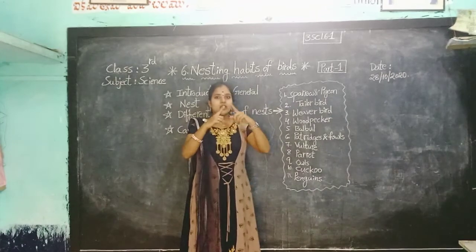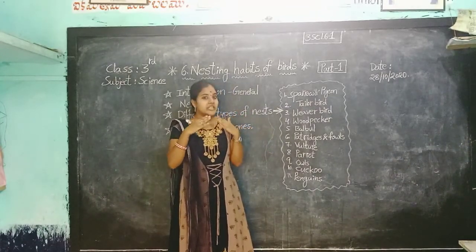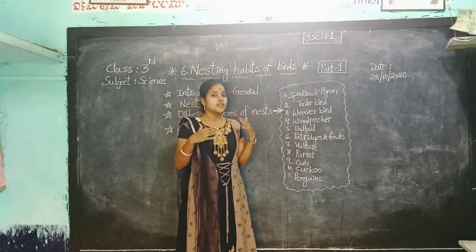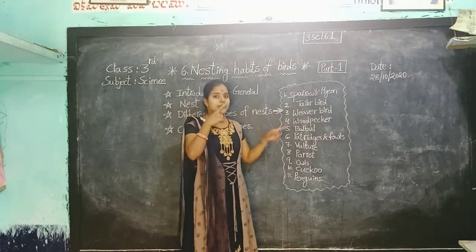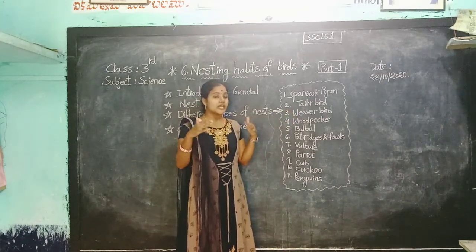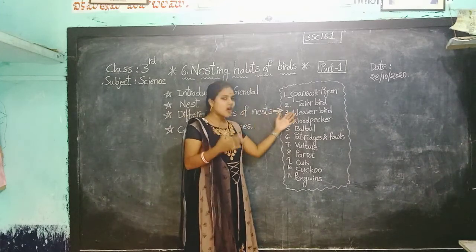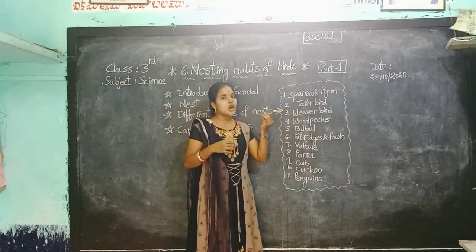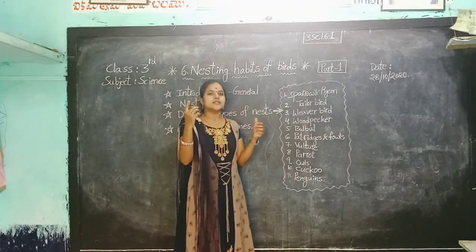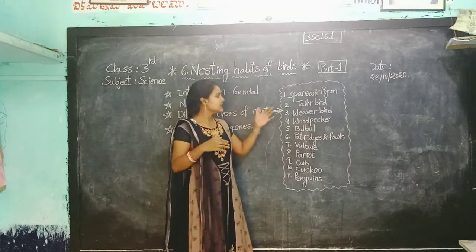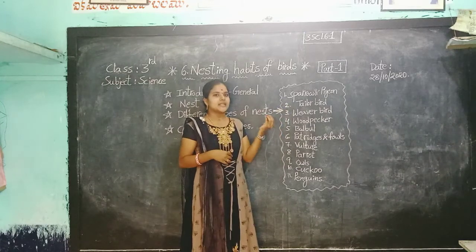The beak of the tailor bird is very sharp and hard. In the previous class we learnt about the beaks. Here the beak of the tailor bird is very sharp and hard. By using its sharp beak, the tailor bird stitches the 2 or 3 leaves. Then the tailor bird makes its nest.